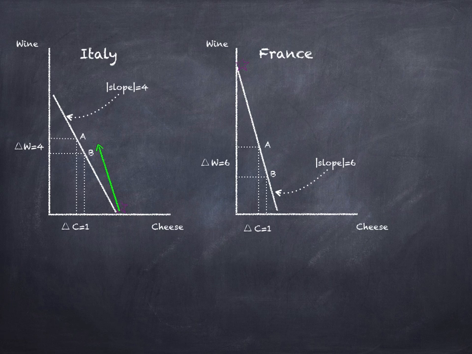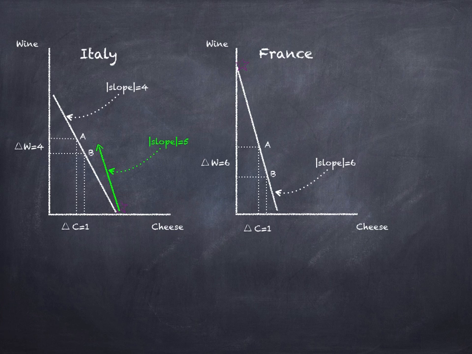And so for instance, if Italy, when it gives up 1 pound of cheese to France, received 5 bottles of wine, it would move outside of its production possibility frontier. And if this line was depicting that situation where for every pound of cheese that it gave to France, they received 5 bottles of wine, then this green terms of trade line would have a slope in absolute value of 5.